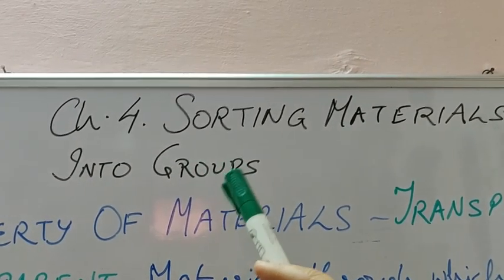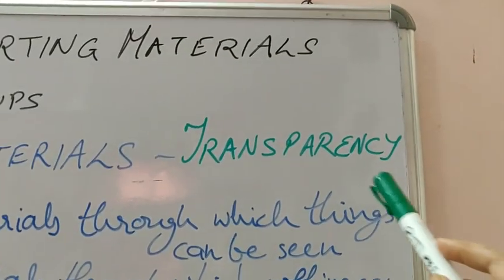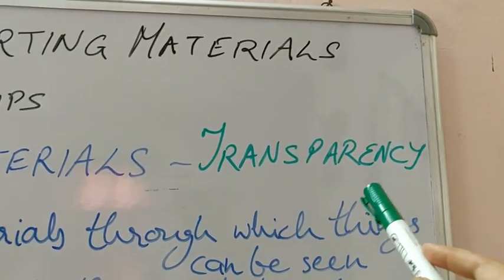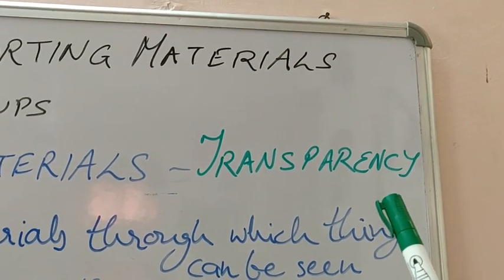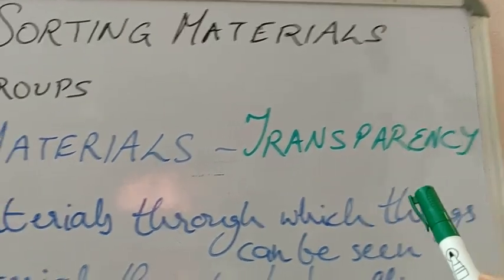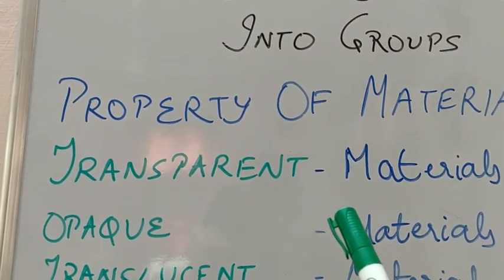In this chapter today we are going to study the property of materials, in which we will understand about transparent materials, then opaque materials and translucent materials also. So what are these materials? Let's understand them one by one. First one is transparent materials.